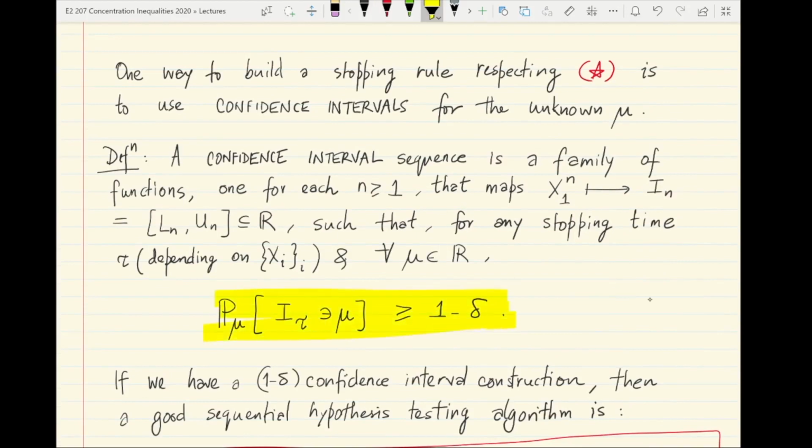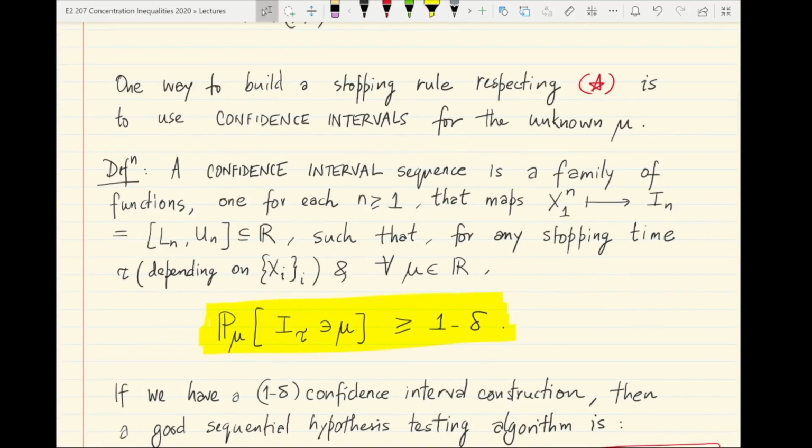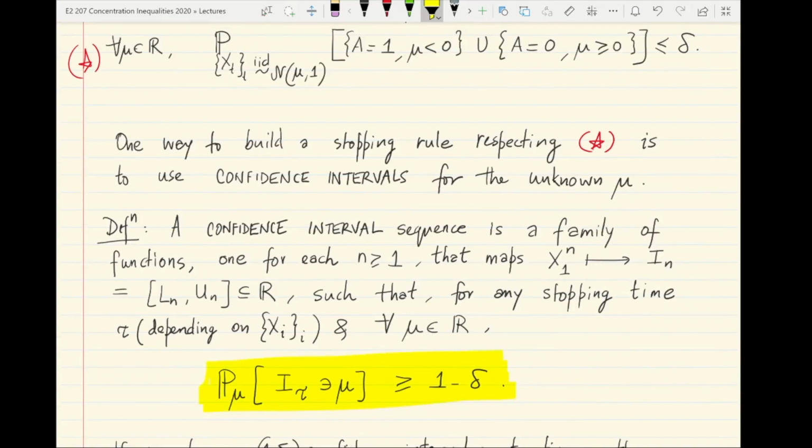It says that no matter when you decide to stop, or under what kind of stopping rule the algorithm decides to stop, the interval I_tau, which is L_tau comma U_tau, the set of all numbers which are at least L_tau and at most U_tau, must contain mu with significant probability. Note that a confidence interval sequence is an entire family of intervals. For any given n, there is an interval I_n such that whenever you happen to stop at time n, I_n must contain mu with high probability.